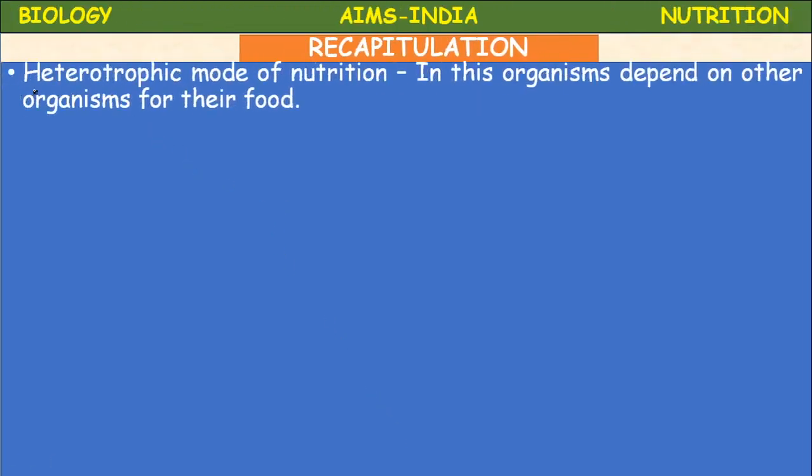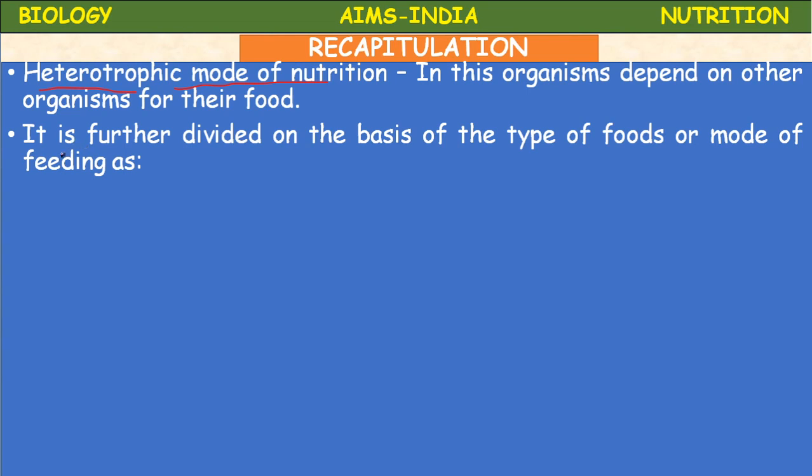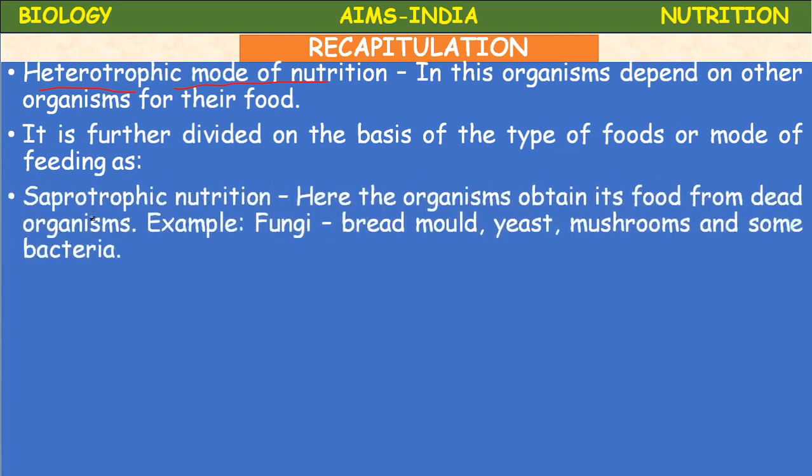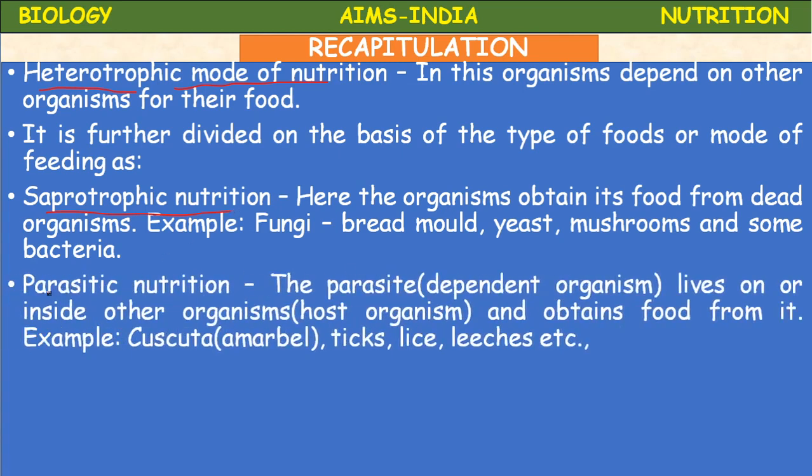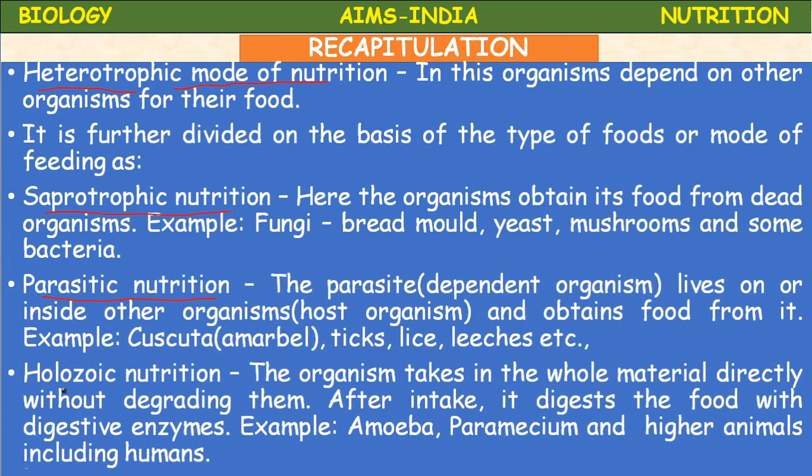Next, heterotrophic mode of nutrition. What is heterotrophic mode of nutrition? In heterotrophic mode of nutrition, organisms depend on other organisms for their food. It is further divided into several types based on the type of food and the mode of feeding. What are the different types? Saprotrophic nutrition, parasitic nutrition, holozoic nutrition. These are the three basic types of heterotrophic nutrition.